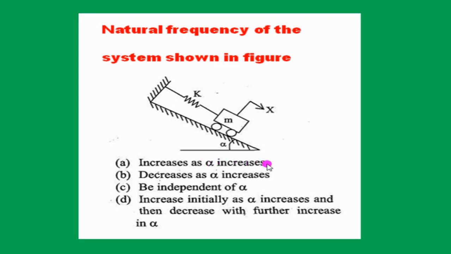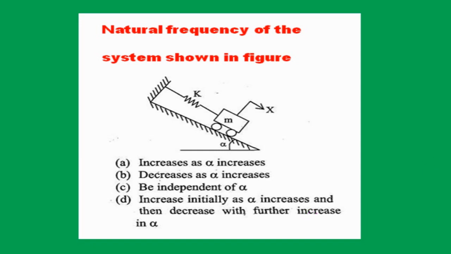increases as alpha increases, decreases as alpha increases, independent of alpha, and increases initially as alpha increases and then decreases with further increase in alpha. We have to identify whether the natural frequency of the system increases, decreases, or does not change when alpha is changing.